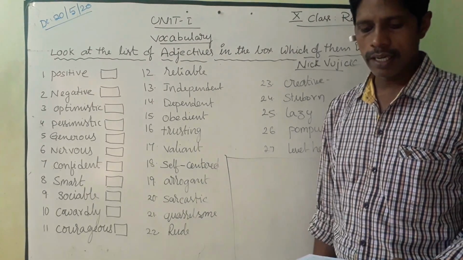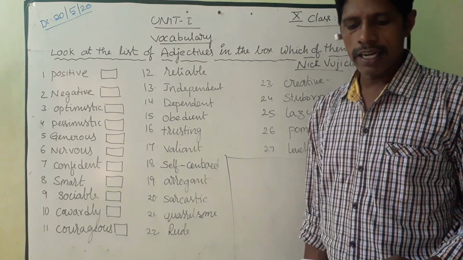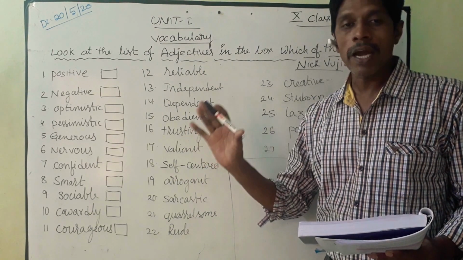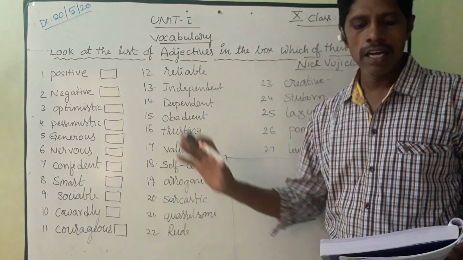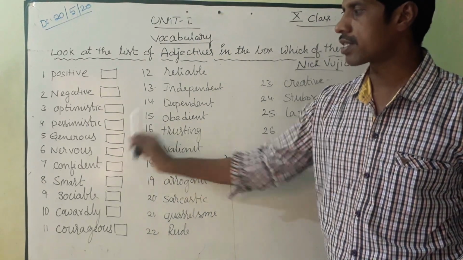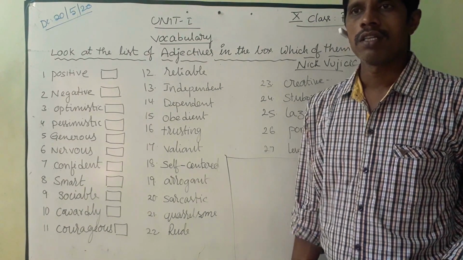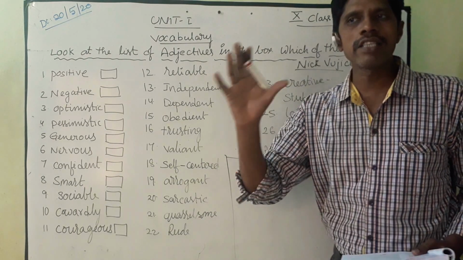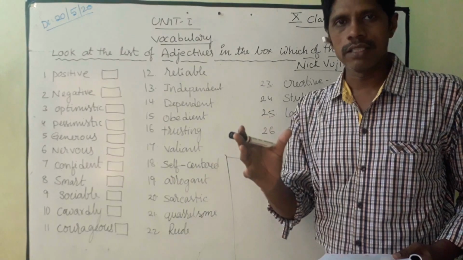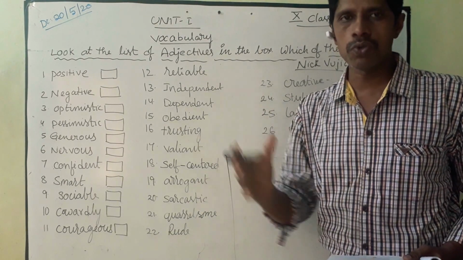And the fifth one is generous. Generous means willing to give money, spend time, etc. That is generosity. The man is generous, which means he was very kind and helpful to others.